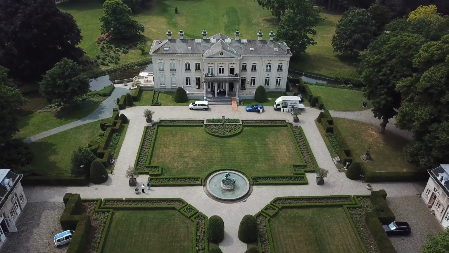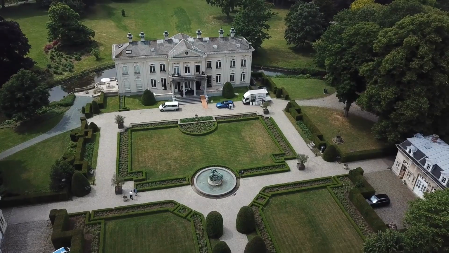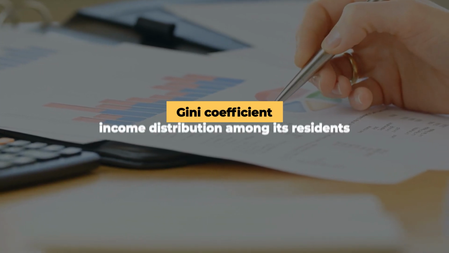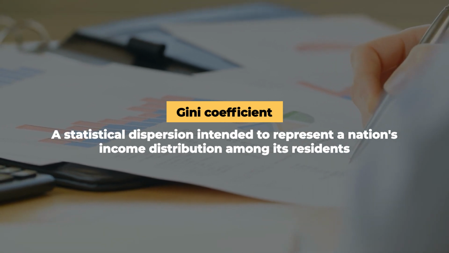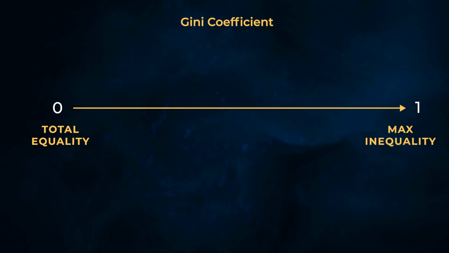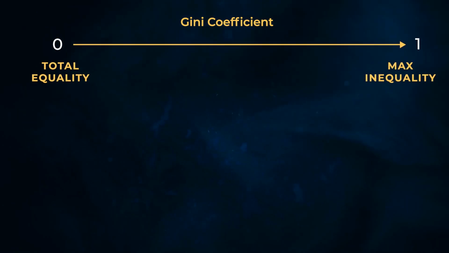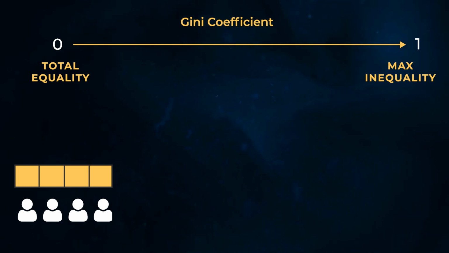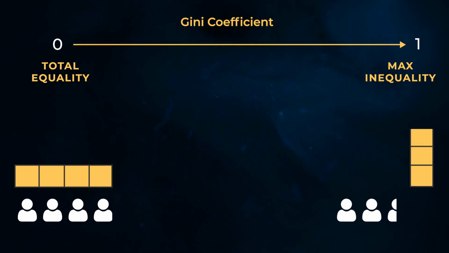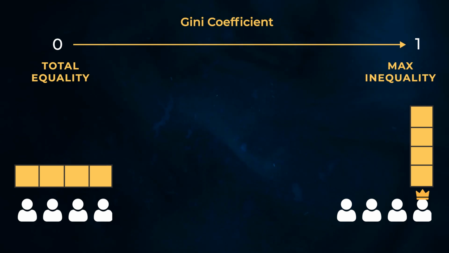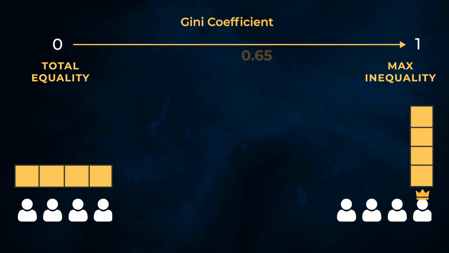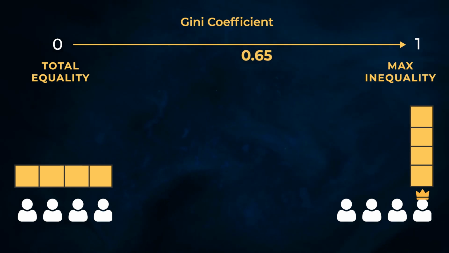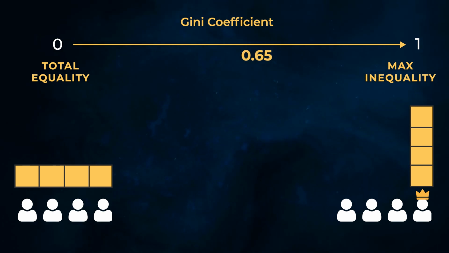To measure this uneven distribution of wealth, economists often use tools like the Gini coefficient, a statistical dispersion intended to represent a nation's income distribution among its residents. This coefficient ranges from 0 to 1, where 0 represents perfect equality, everyone has the same income, and 1 signifies perfect inequality. One person has all the income, and everyone else has none. For context, the global Gini coefficient was approximately 0.65 in 2020, signaling a high level of global income disparity.